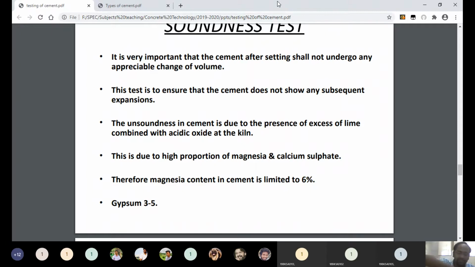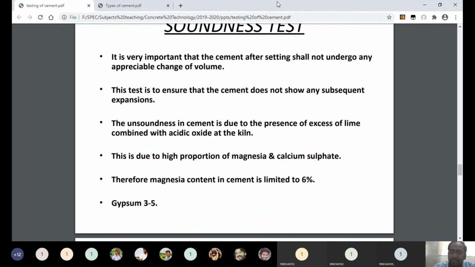Now, if the proportion of all these components within a cement is within their limits, then that cement will have good quality and will not exhibit any unsoundness. If their composition has been altered or changed, that cement can exhibit unsoundness. Understand now?